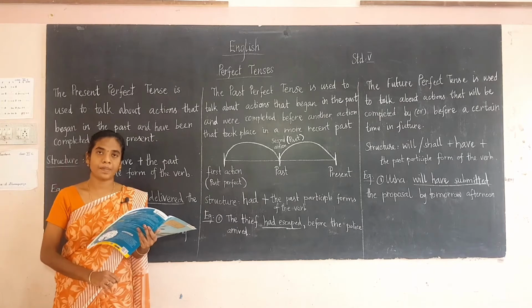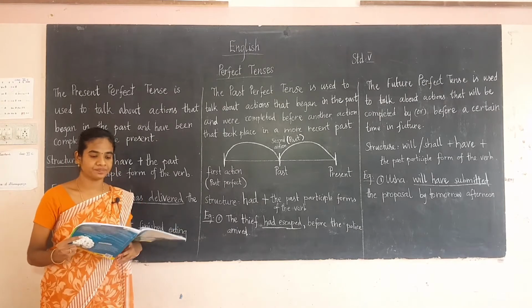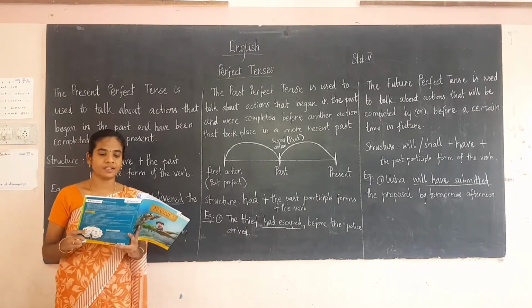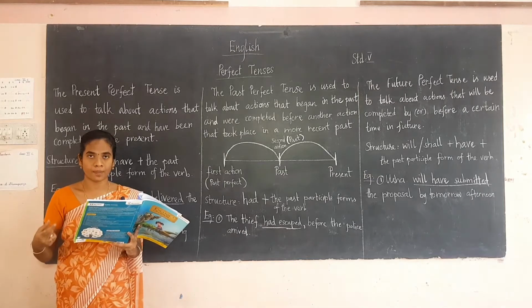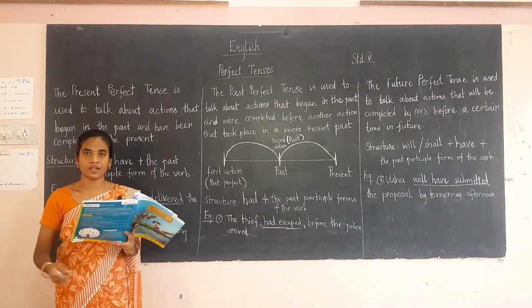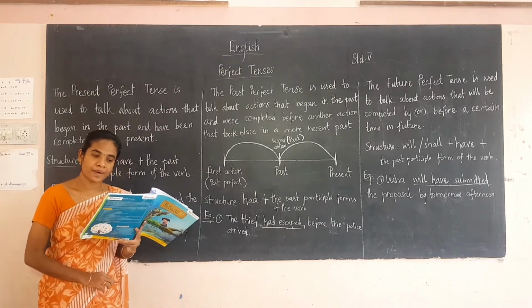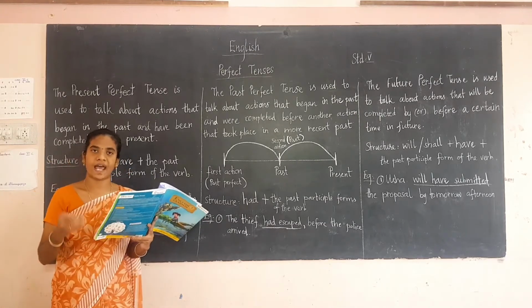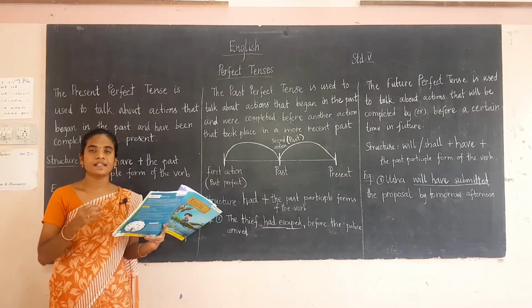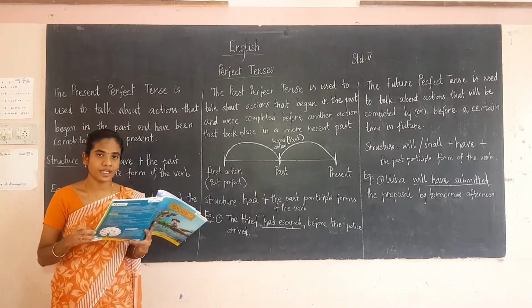Now take page number 49 in your English book. The present perfect tense is used to talk about these things. The action that started in the past but has an effect on the present.